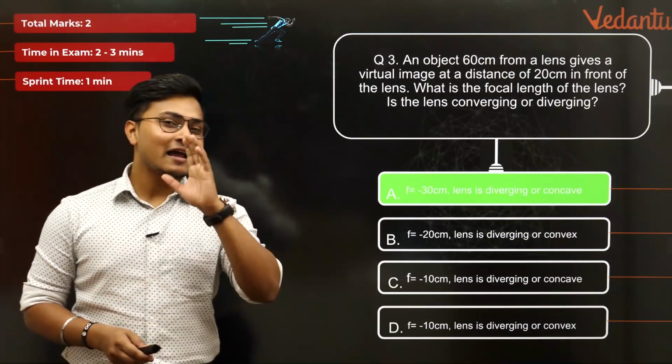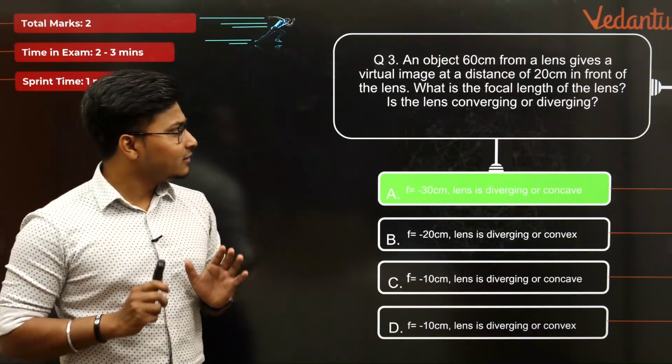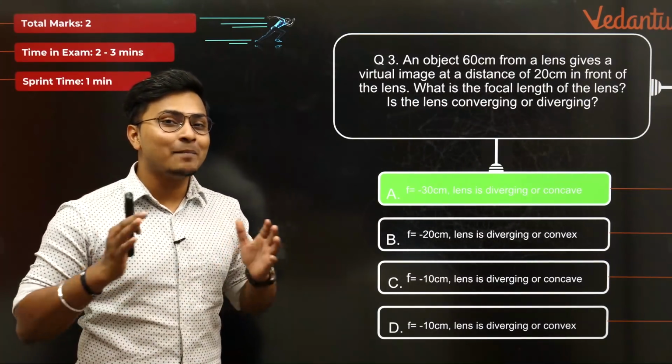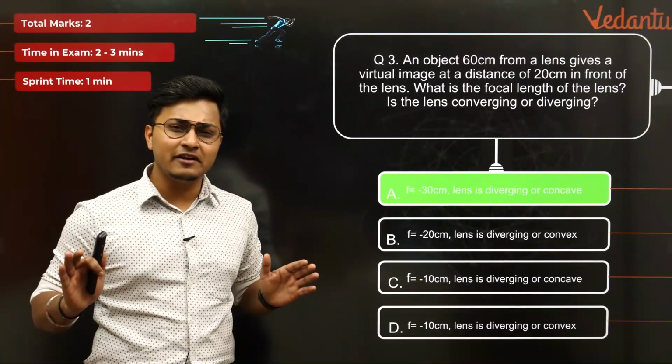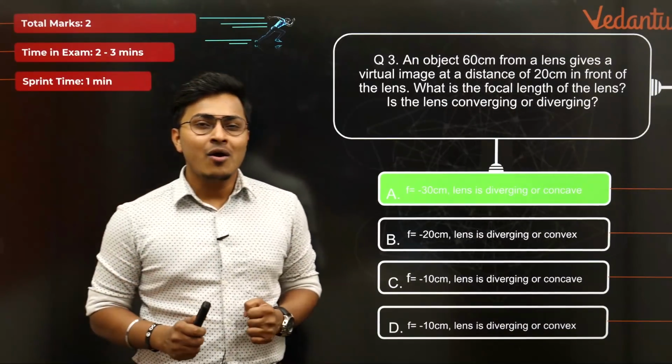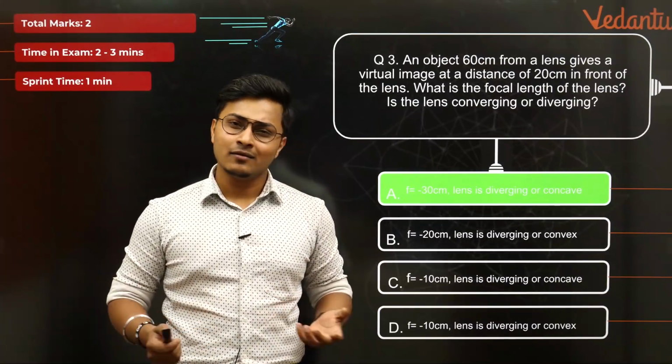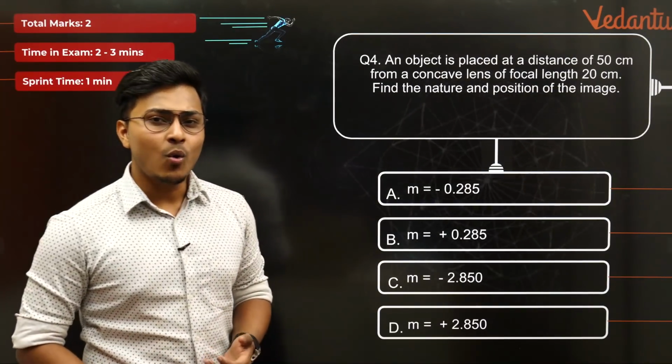आगे बढ़ते हैं, ठीक है. I think this would be the last numerical for today and उसके बाद we'll be jumping into the diagram based questions, ठीक है. And we'll end with obviously the dawn of the lenses scenario. And who is the dawn of lenses? Concave. Who do you think?